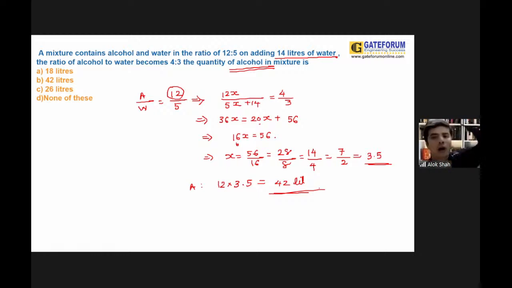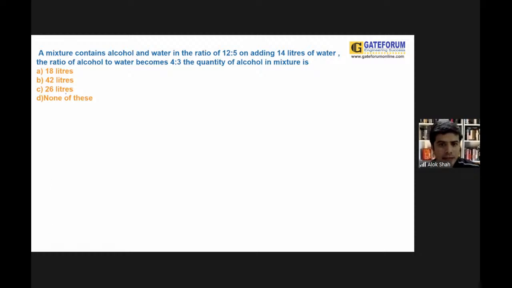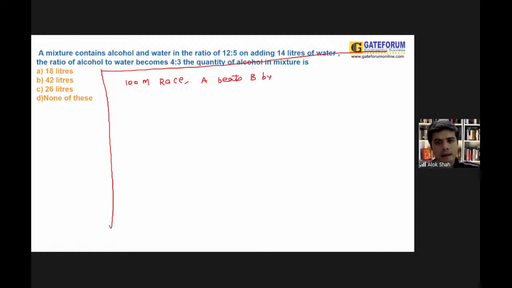Cool one. Now guys, we will be working with one of the most important questions. Remember guys, in a race of 100 meter, A beats B by 20 meter.